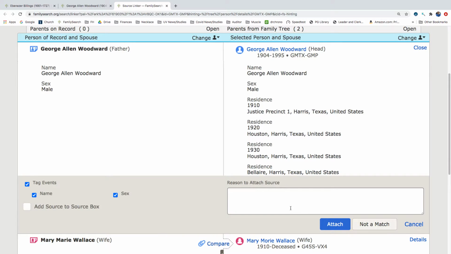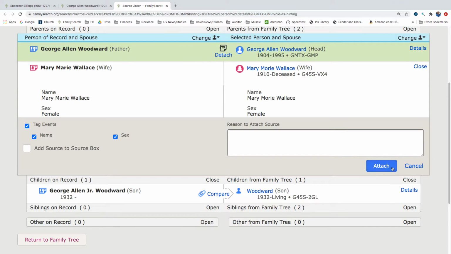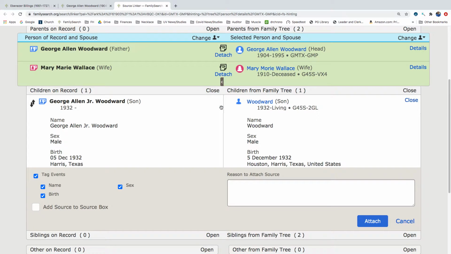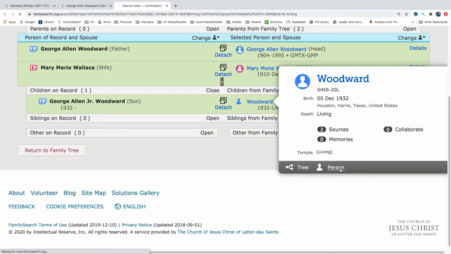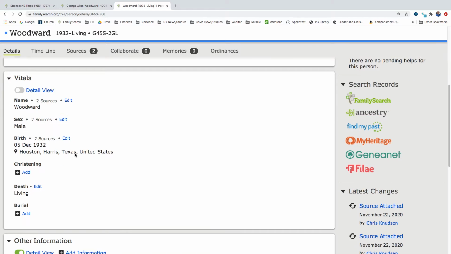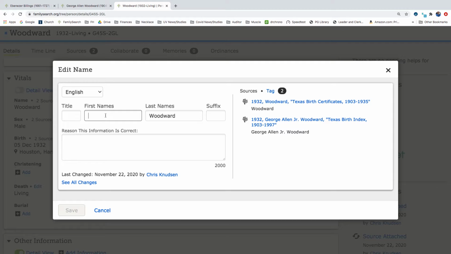So we're going to attach. And second record showing Marie instead of Maury. So we got to make sure we change her name. And then we got to change his name to George Allen Woodward. Let's compare. Same information. Attach. Good. Okay, so let's go to this child, Woodward. And he's a living person. Let's change his name. George Allen.